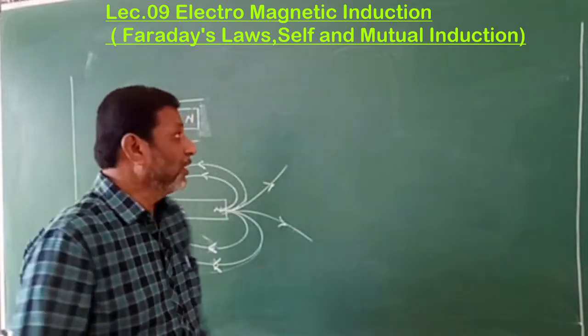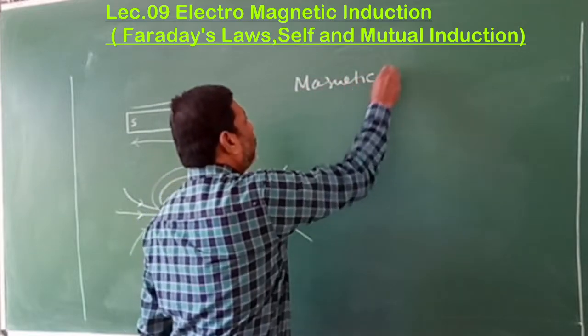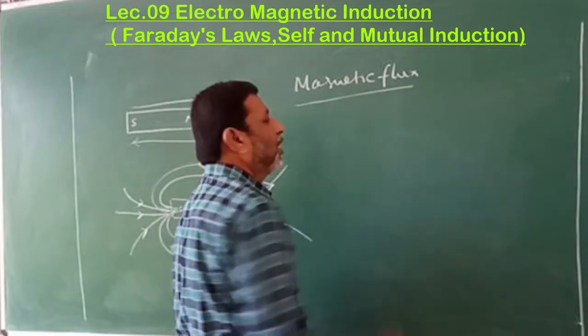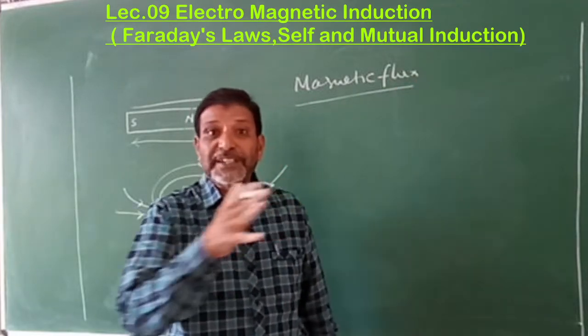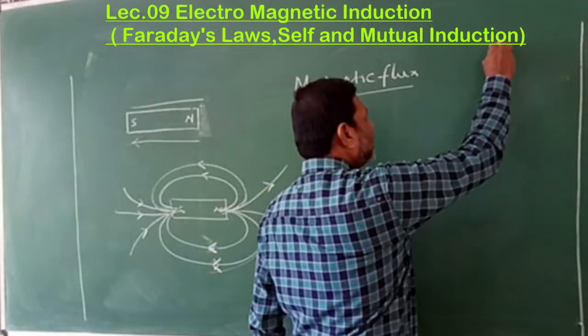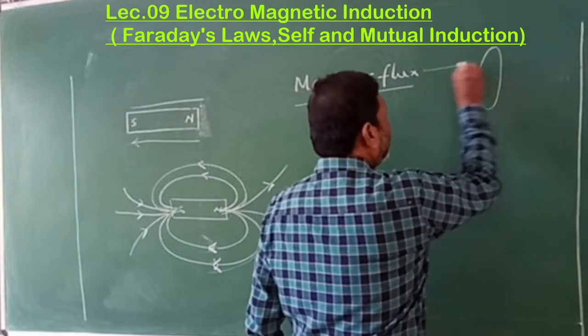Next, what is the magnetic flux? The number of magnetic lines of forces crossing through a certain area. Suppose this is a certain area.